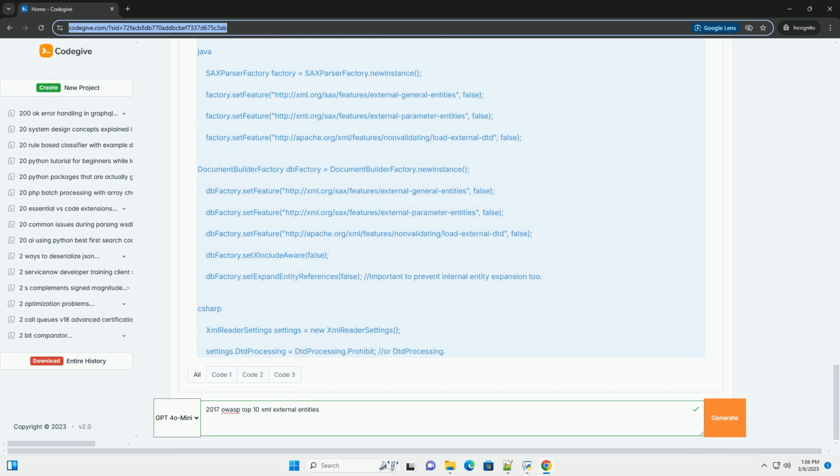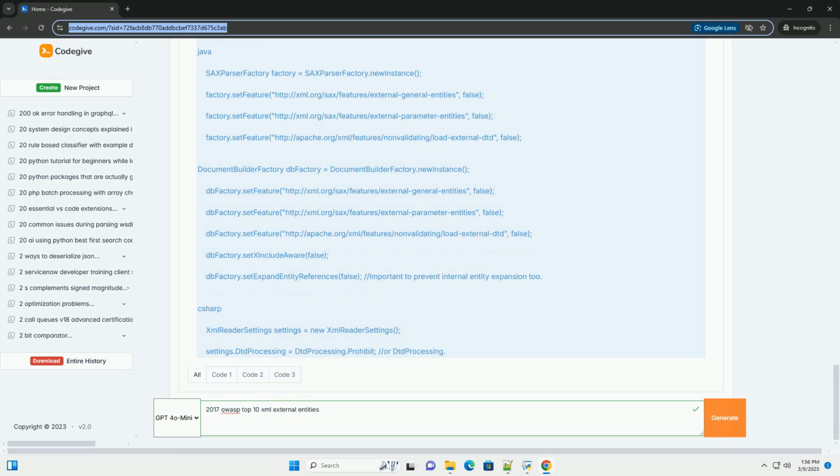Preventing XXE vulnerabilities. The most effective way to prevent XXE vulnerabilities is to disable the processing of external entities and DTDs in the XML parser. Here are specific recommendations for common programming languages and libraries.